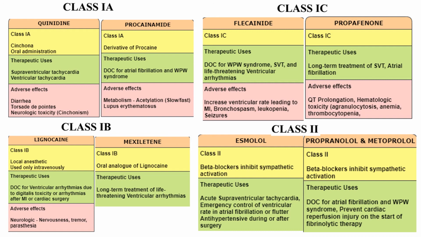Esmolol is available as an IV injection used for acute supraventricular tachycardia and emergency control of ventricular rate in atrial fibrillation or flutter, or it may be used as an antihypertensive during or after surgery. Propranolol and metoprolol are the drugs of choice for atrial fibrillation and Wolff-Parkinson-White syndrome. They prevent the cardiac reperfusion injury which occurs after the start of fibrinolytic therapy.